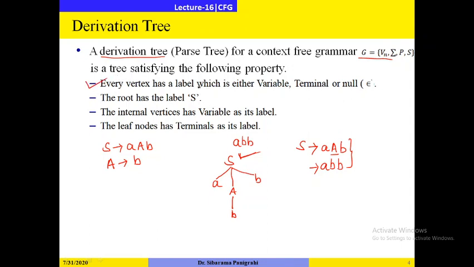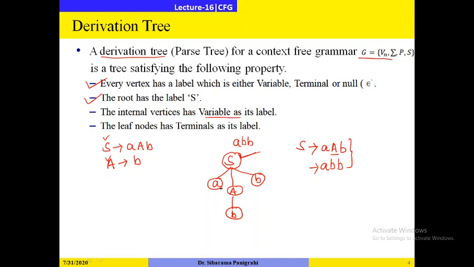Every vertex has a label. So here you see this is a vertex, this is a vertex, this is a vertex, this is a vertex, this is again a vertex. So all the vertices have a label which is either a variable or a terminal. Here you see the variables are S and A, and the terminal symbols are small a, small b. The root has the label S. So always the root node will contain the start symbol S. The internal vertices have a variable as their label.